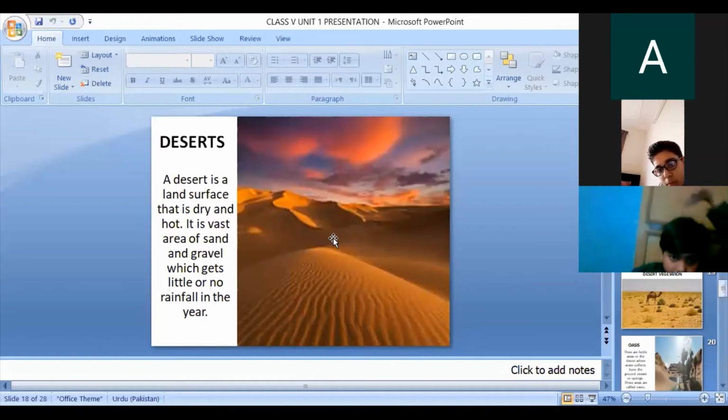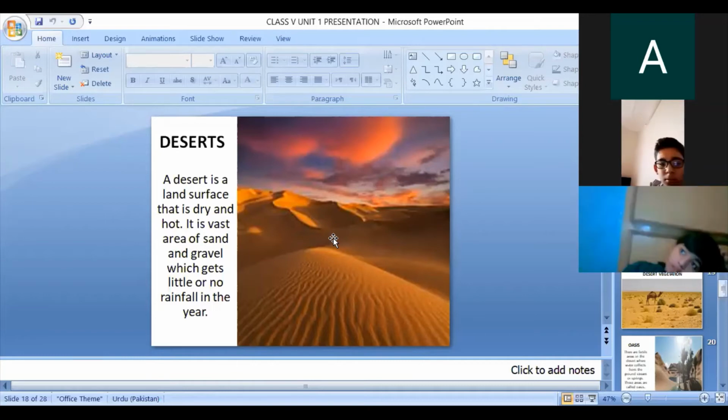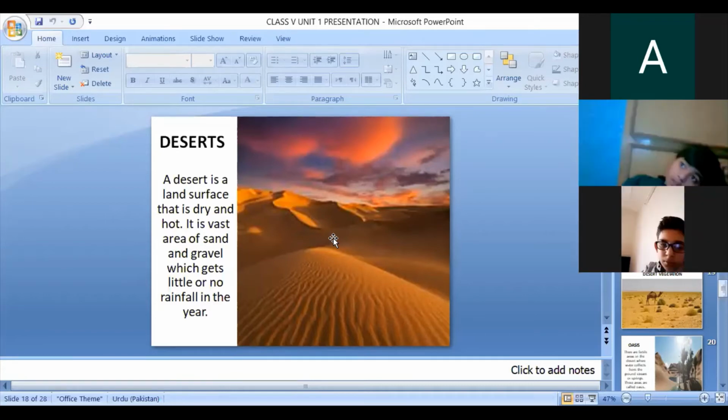A desert is a land surface that is dry and hot. It is a vast area of sand and gravel which gets little or no rainfall in the year. As the weather is changing in the world, the deserts are enlarging. This is because there is less rainfall each year. Now the area of desert is enlarging every year because of less rainfall.